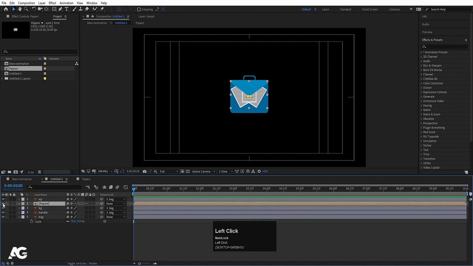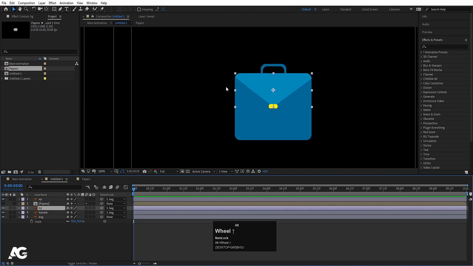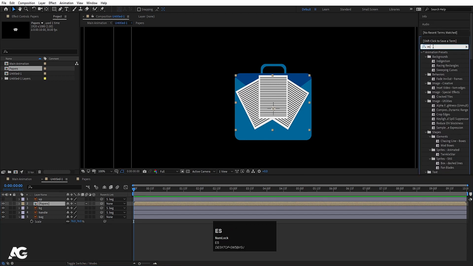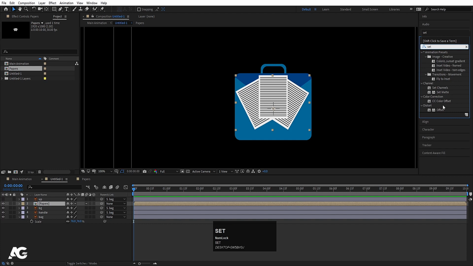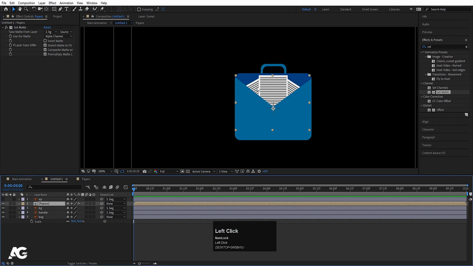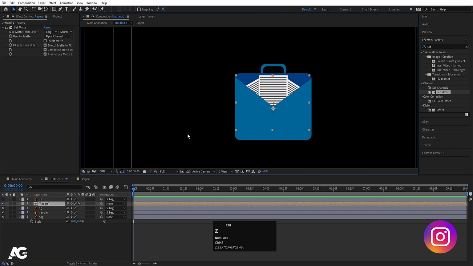Now what we'll do over here, you will get this BG option. Let's hide this BG for now. So now I'm going to enable my papers, go to the Effects and Presets panel and search for the Set Matte effect, click on it, and over here click on this BG. So as you can see, my papers are over here. If you want, you can increase it over here also, but we are not going to do that.